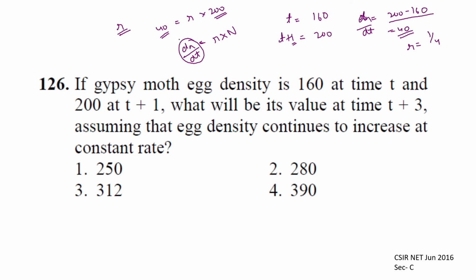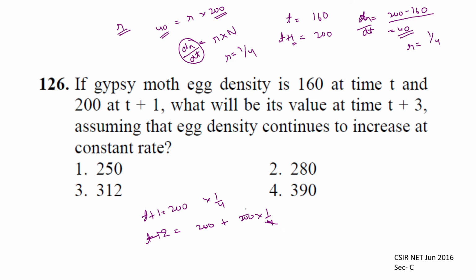So the change in population is 40, and we found out that the rate is 1/4. When we put that into the next populations, we'll get how the change is coming up. At t plus 1, it was 200. So what will be at t plus 2? It is going at the rate of 1/4, so 200 plus 200 into 1/4.